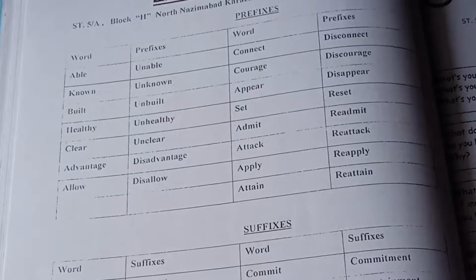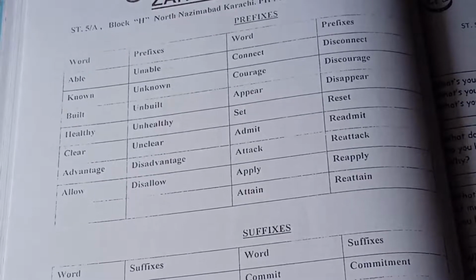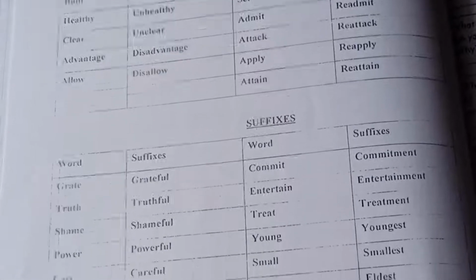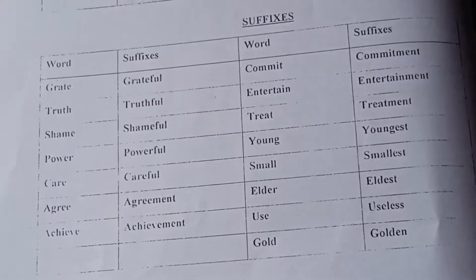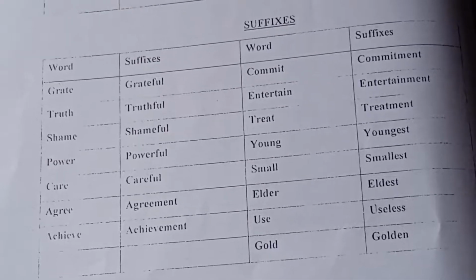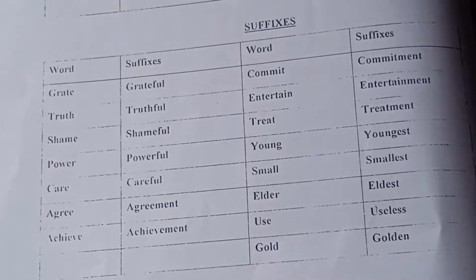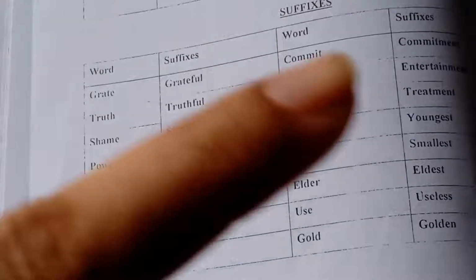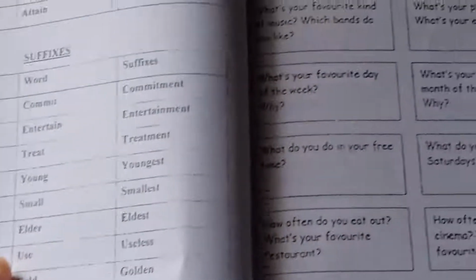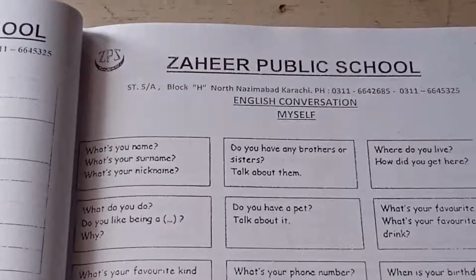For example, able, you will make unable. Suffixes, you will add some words after the given word. For example, great, and the new word will be grateful. So this is all about your quiz, and the next is about your English conversation.